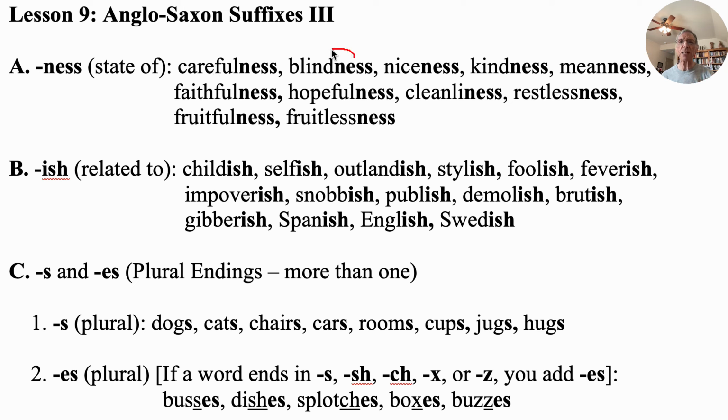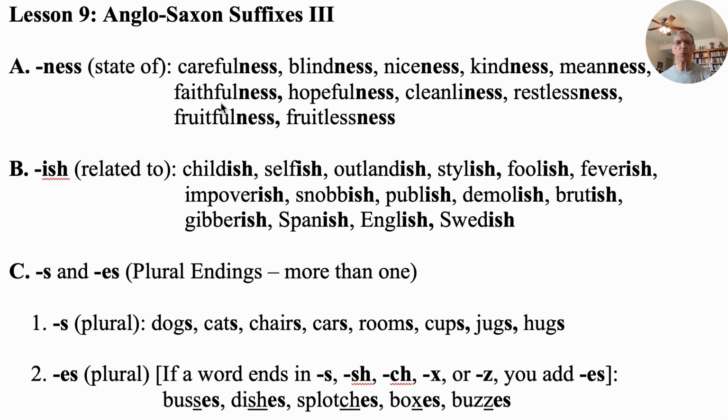Blindness is the state of being blind. That is not being able to see. Niceness, now that's a good state to be in. That is the state of being nice. Kindness, very closely related to niceness. A nice person's always kind. But then you have some people that have meanness. And meanness is when somebody's not nice and they're not kind.